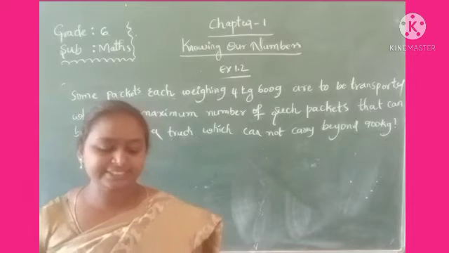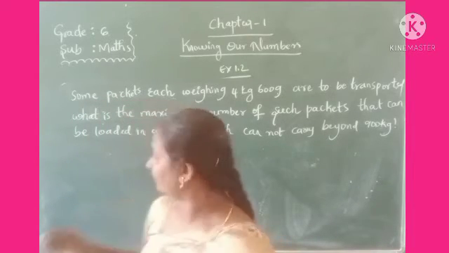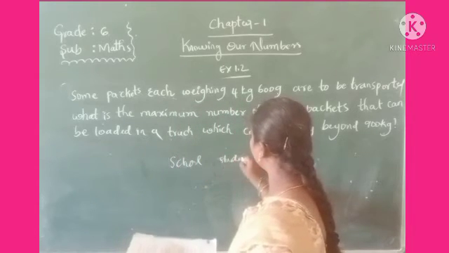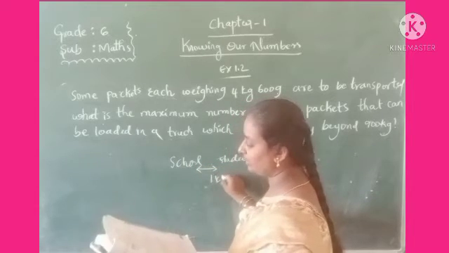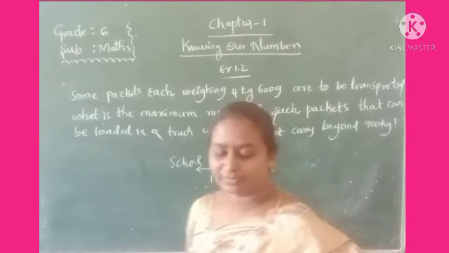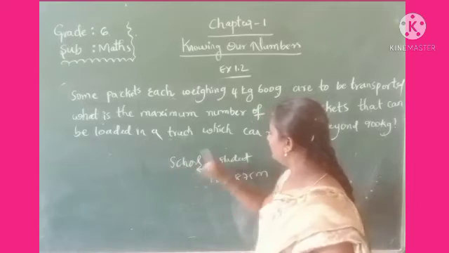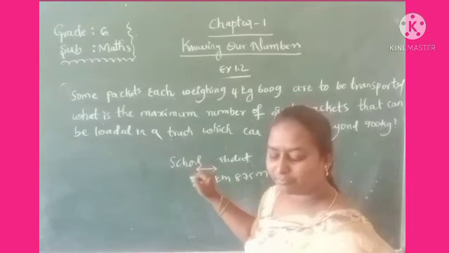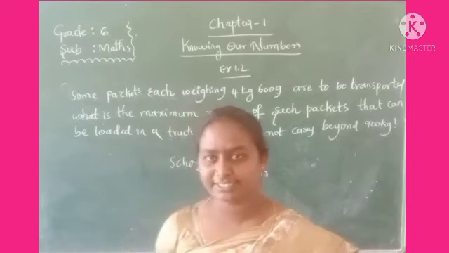Here the distance between the school and the student's house is 1 kilometer 875 meters. Every day she walks both ways. Both ways means school to home, home to school. Find the total distance covered by her in 6 days.